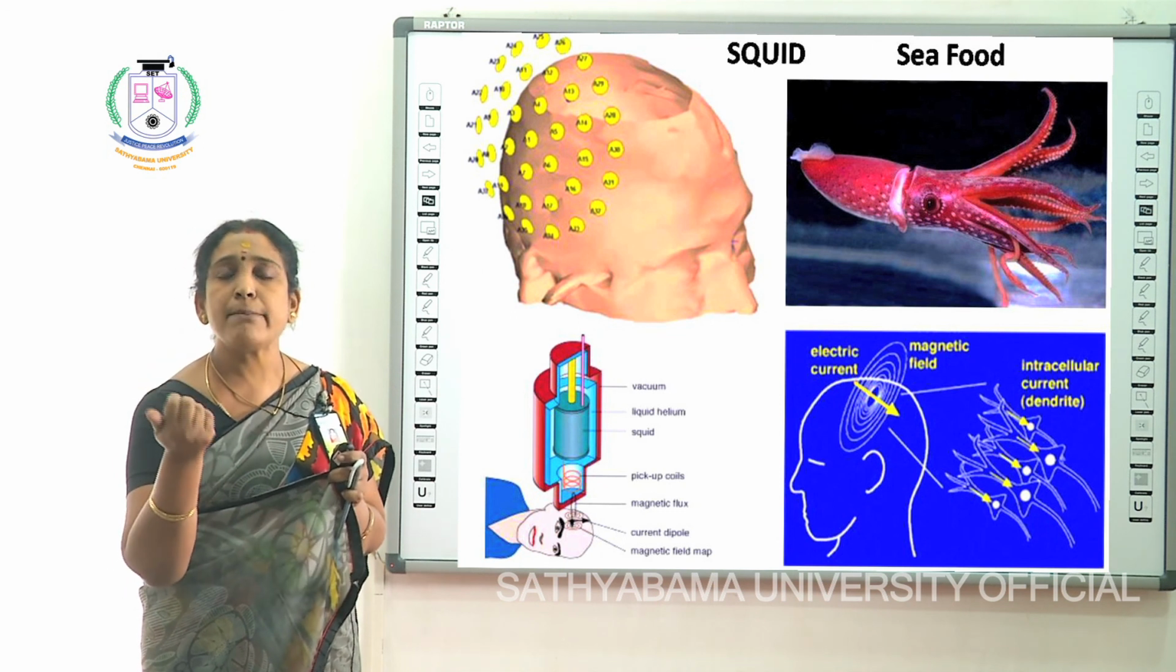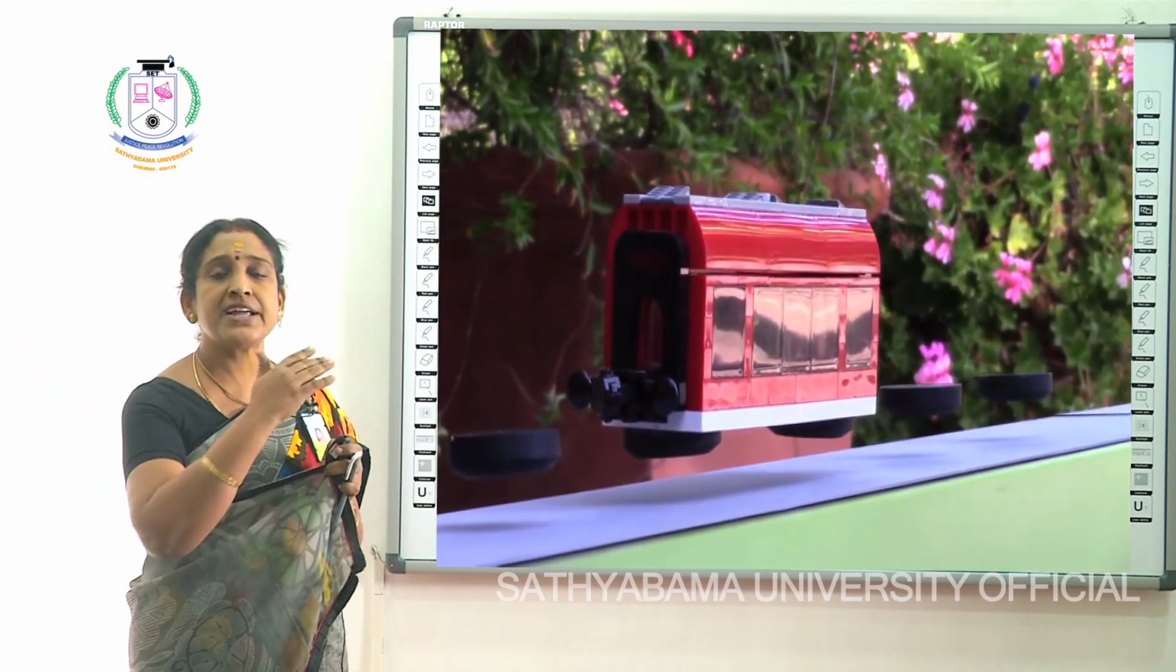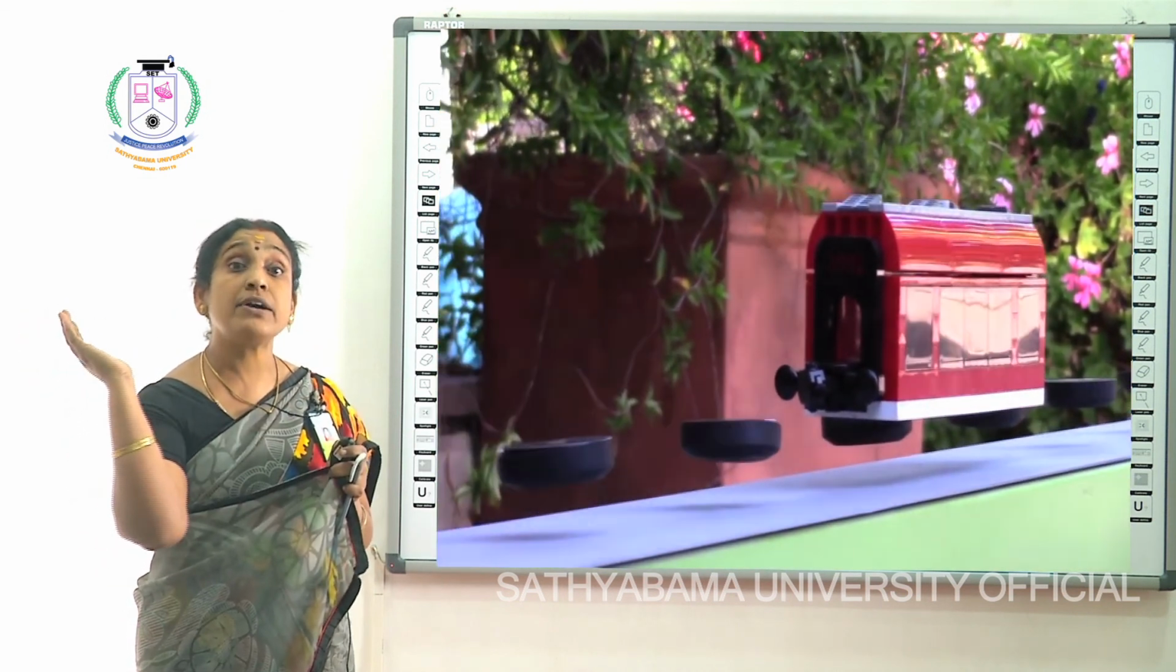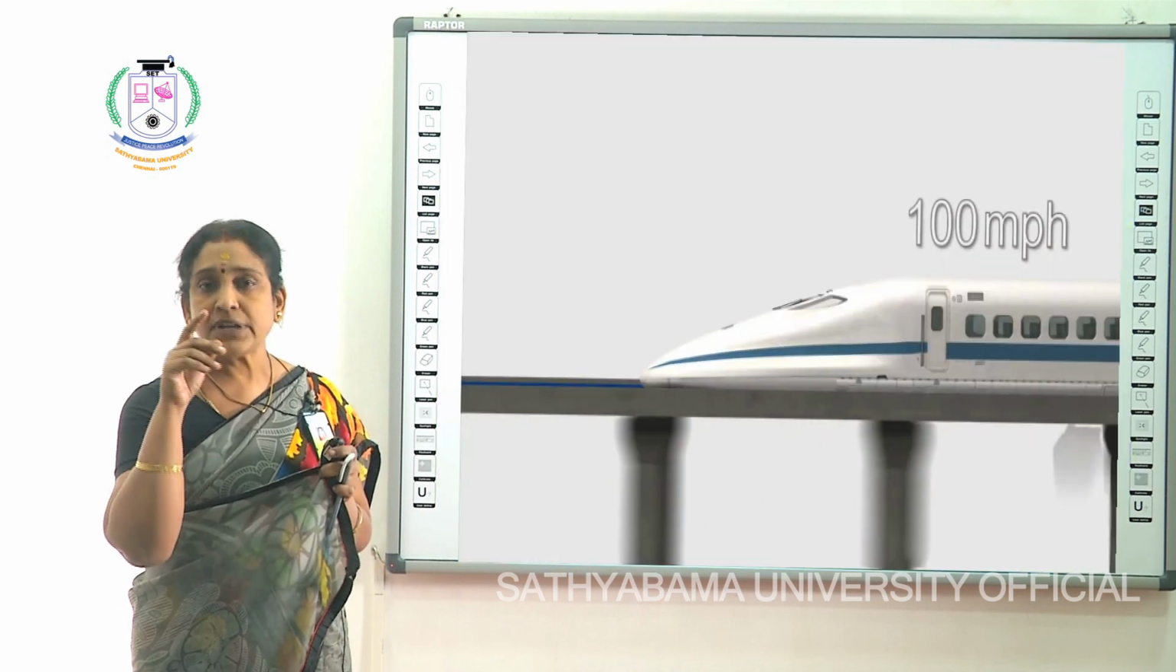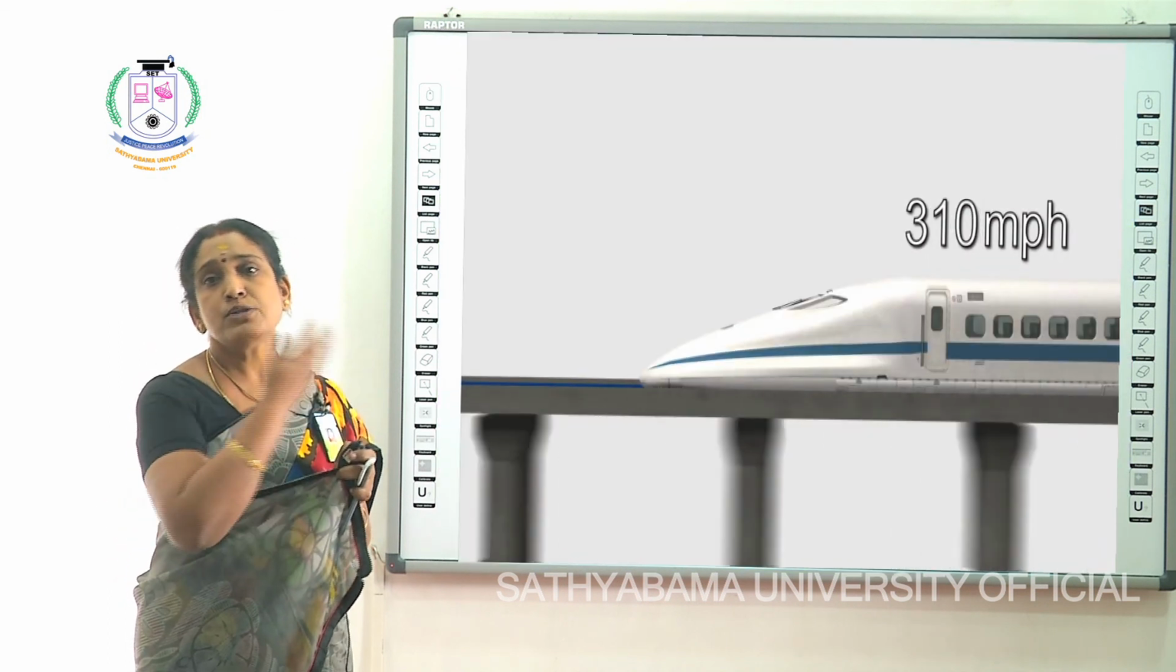We can also give the example of the Maglev train. In Japan we have a super fast train that moves 500 kilometers in 1 hour. It is a magnetically levitated train, and it also works on the principle of superconductivity.